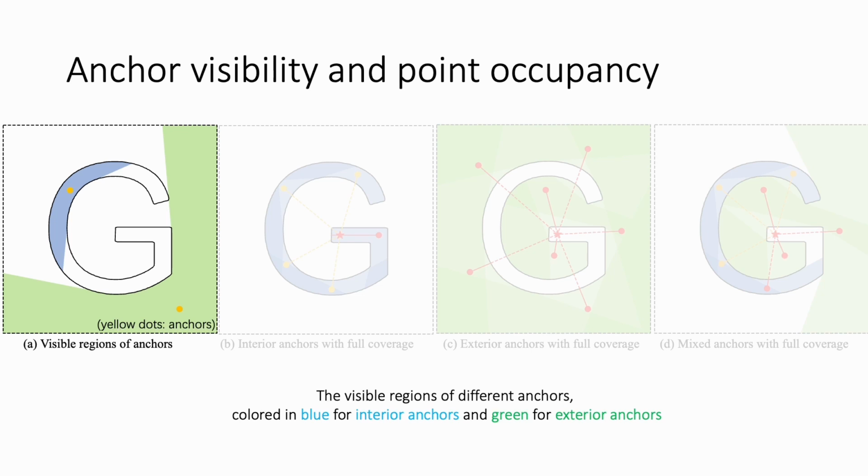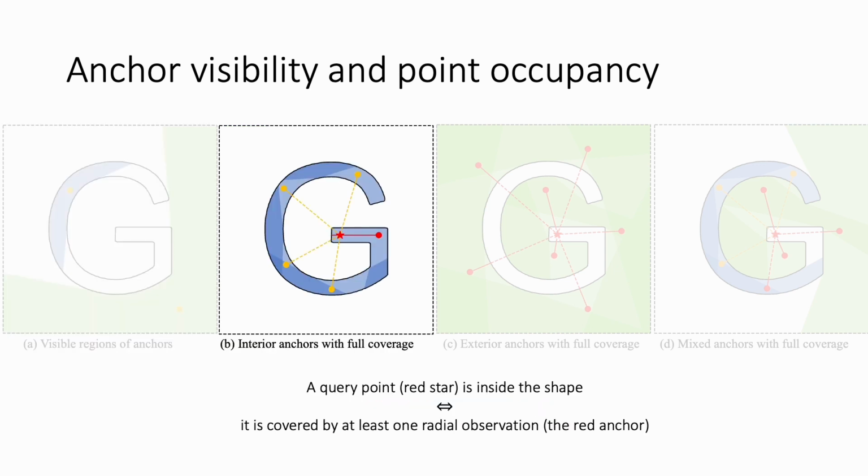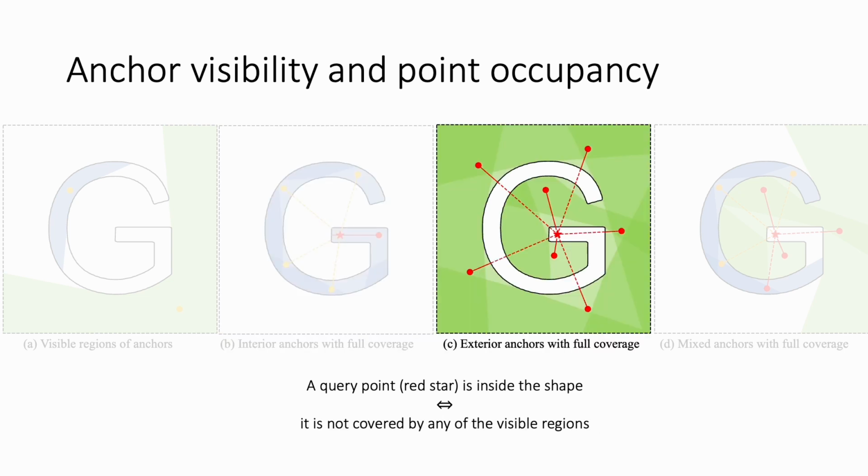First, we introduce the relationship between anchor visibility and point occupancy, which is the basis of our ARO representation and ARO network. Here, we first define the visible regions of different anchors, colored in blue and green for interior and exterior anchors, respectively. When anchors are all interior and fully cover the shape, a query point is inside the shape is equivalent to it being covered by at least one radial observation. When anchors are all exterior and fully cover the shape, a query point is inside the shape is equivalent to it not being covered by any of the visible regions.